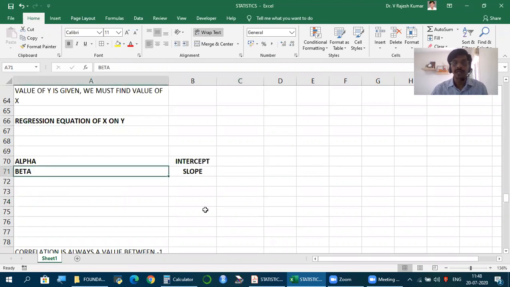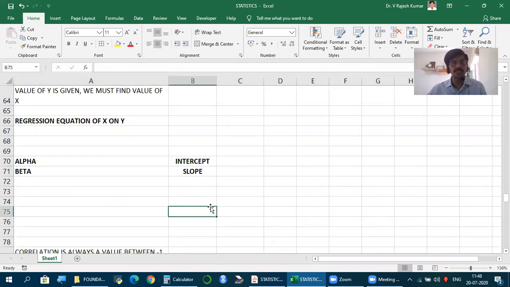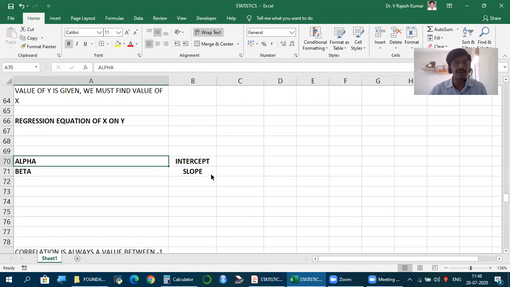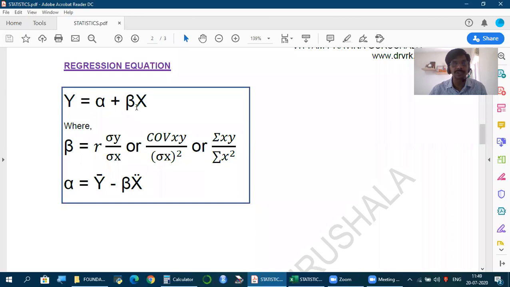Beta. The intercept in this case is so much, what is the meaning of intercept there? Alpha. Beta is the coefficient, alpha is the constant. Now, how to find alpha and beta? First we should find beta. Why first beta? Because to calculate alpha, we only need the value of beta.